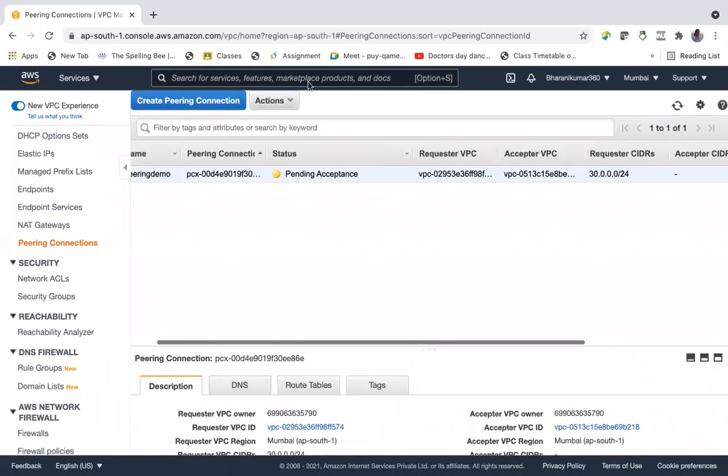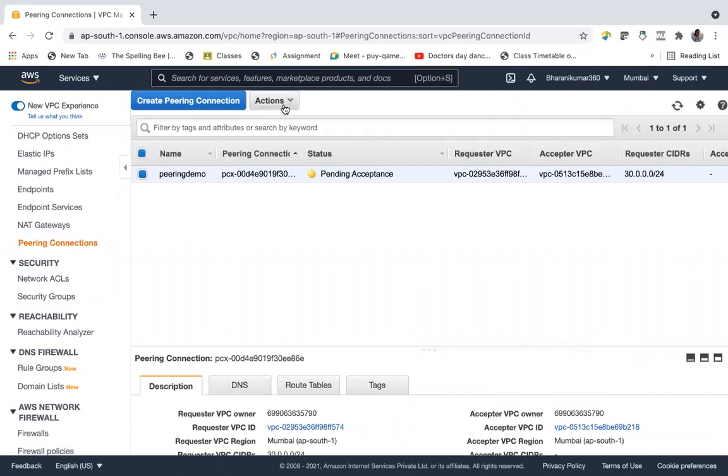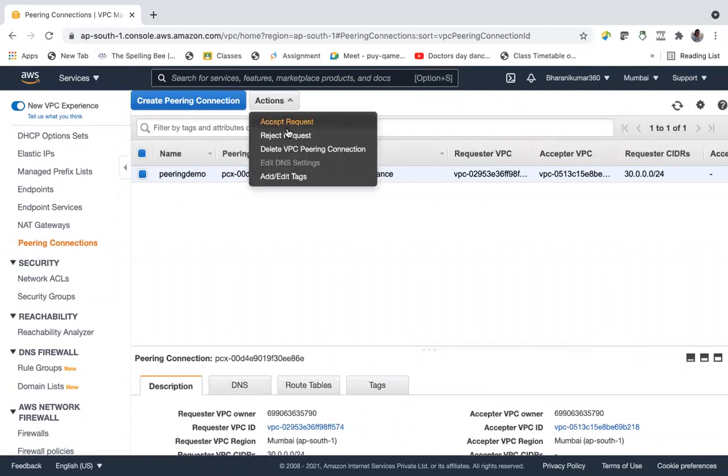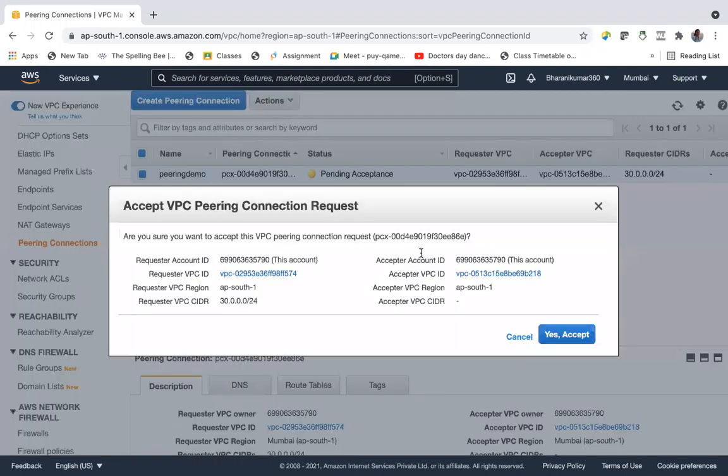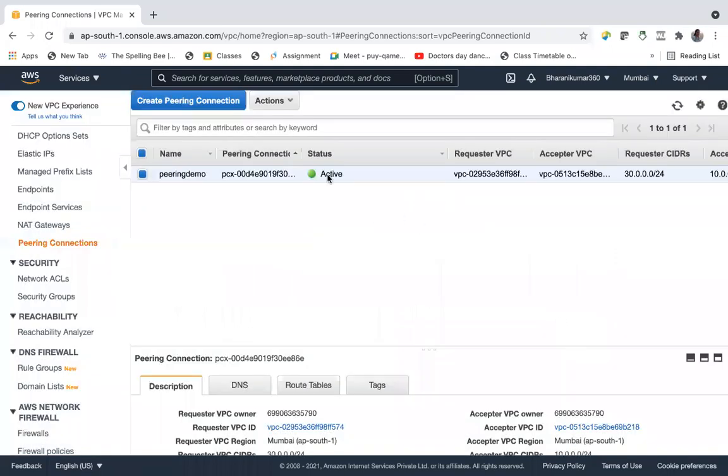Actions: accept request or reject request. You can delete the VPC peering connection and add or edit tags. So let us accept the request. Are you sure you want to accept the VPC peering? Yes. And now requester and acceptor are accepted. So now it is active.